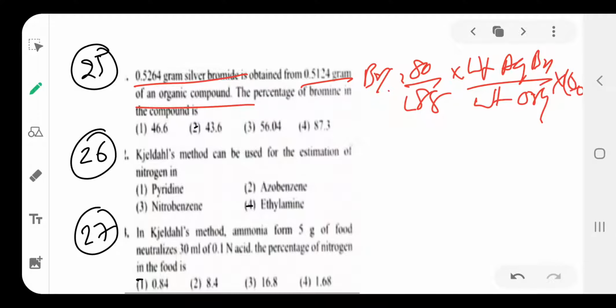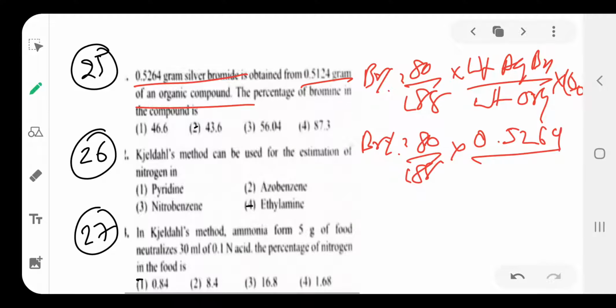Based on that formula, we calculate the answer, 43.6%, that is the bromine.